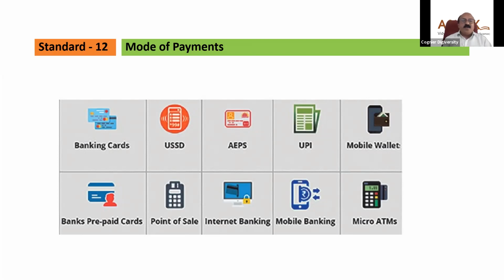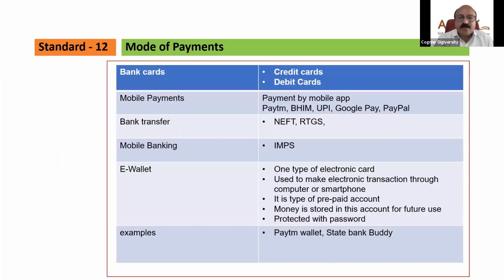Third is AEPS, that is Aadhaar enabled payment system. Fourth is UPI. Fifth is mobile wallet. Then bank prepaid cards, the point of sale, that is POS machine, internet banking, mobile banking, micro ATMs. These are the different ways, different devices and methodologies used to make the payment online, and they are called modes of payment in e-commerce.